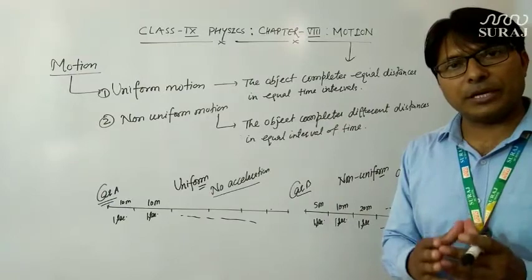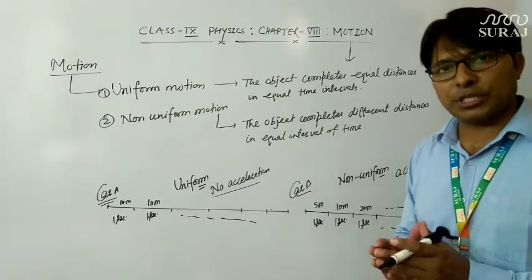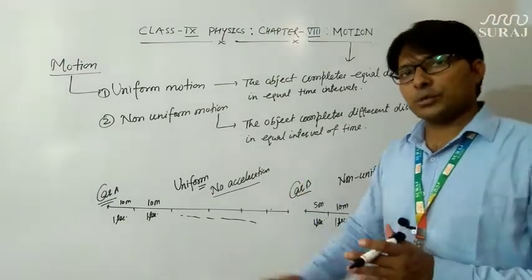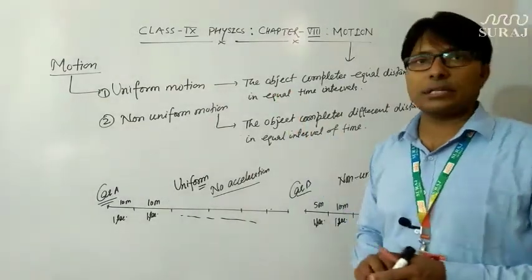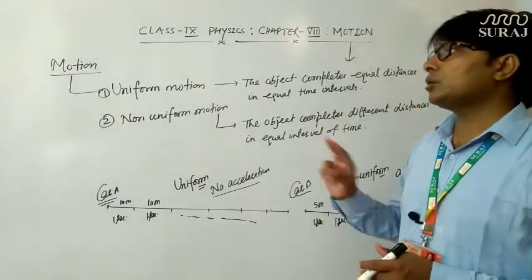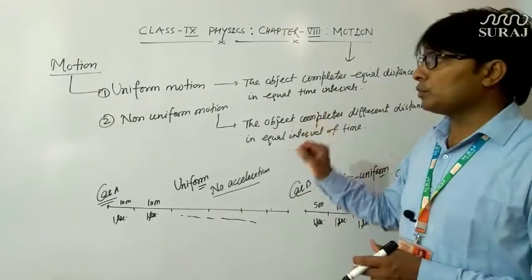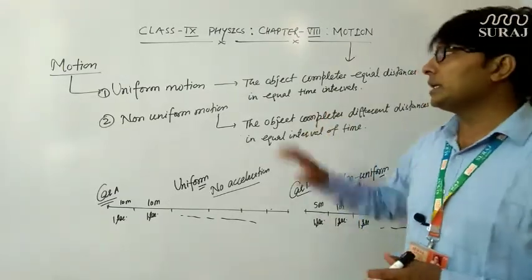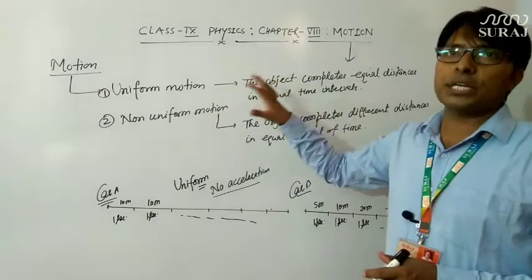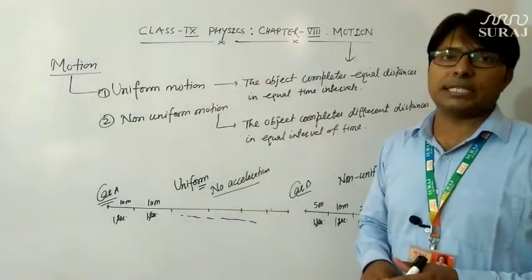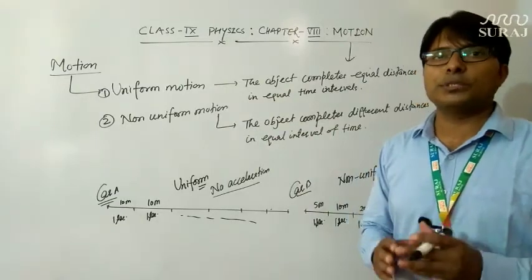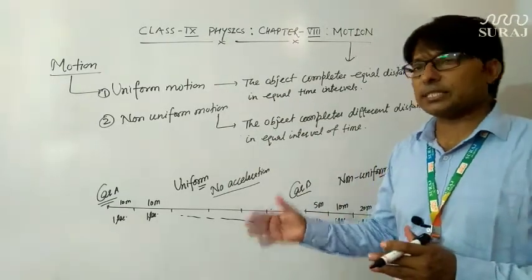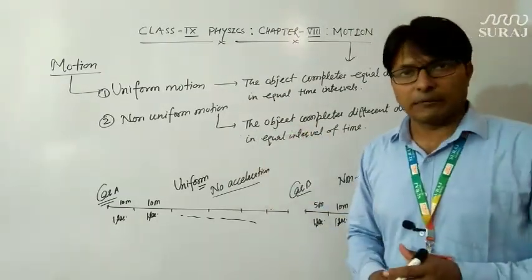So motion can be defined as the change in position of an object with time with reference to a particular point. And what are the various types of motion? There are two types of motion: uniform motion and non-uniform motion. In uniform motion, the object covers equal distances in equal time intervals, while in non-uniform motion the object covers different distances in equal time intervals.